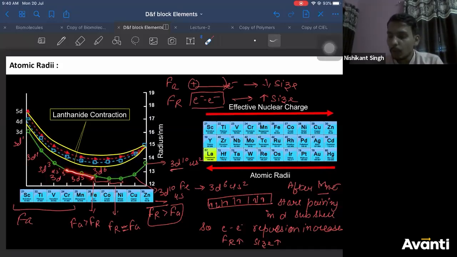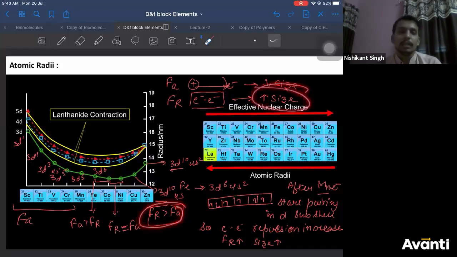But when you go to cobalt and nickel, the attractive and repulsive forces become equal because the number of paired electrons in cobalt and nickel will be more. So electron-electron repulsions will be more. And when you go to copper and zinc, they have 3d10 configuration. That means all the electrons are paired. All the electrons are paired means the electron-electron repulsions will be more than the attractive force. So therefore, effective size will increase. Correct?